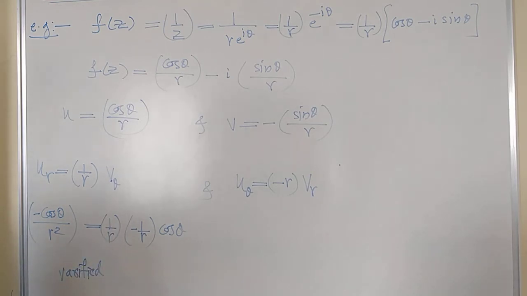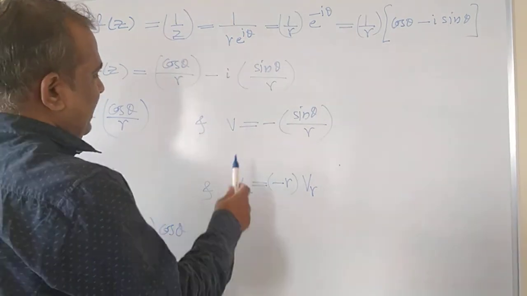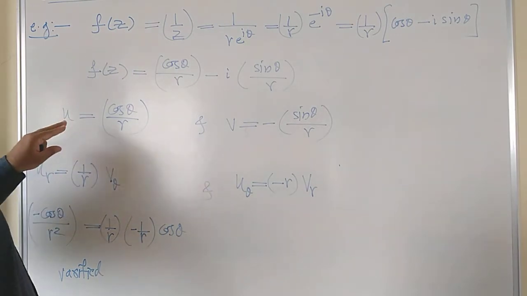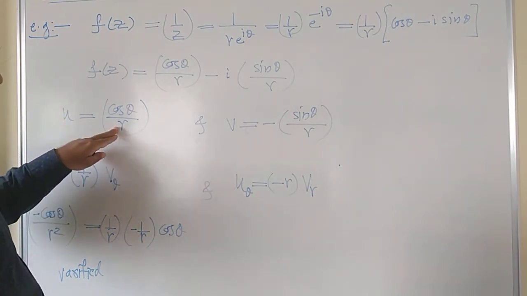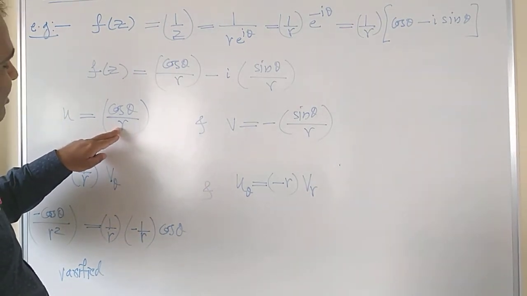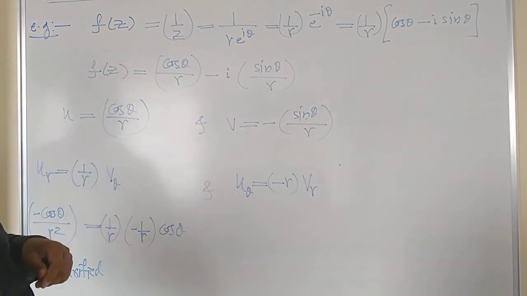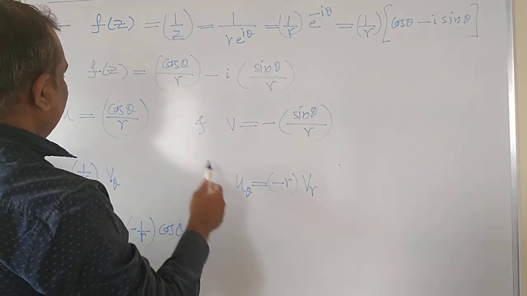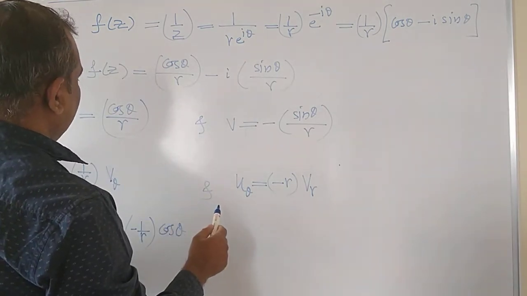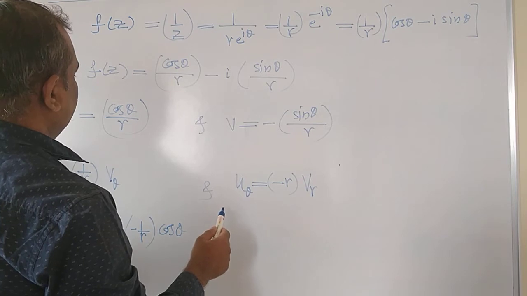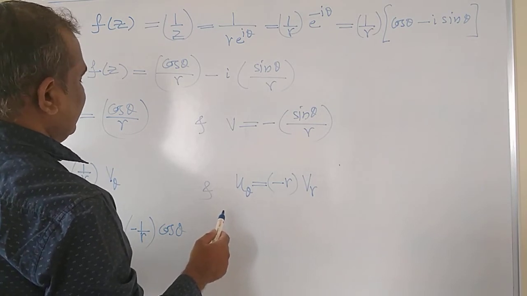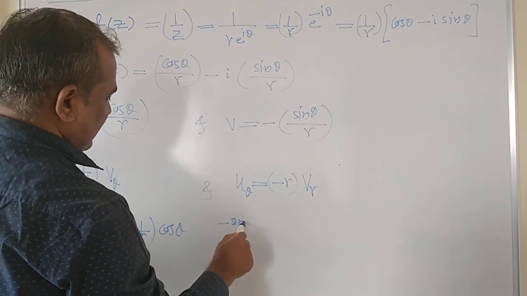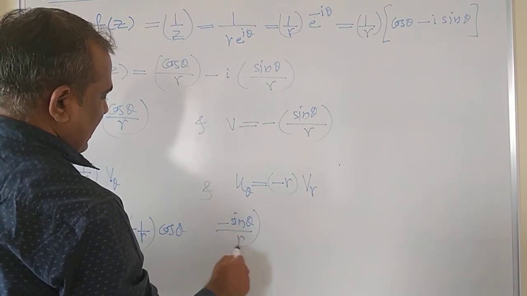Thus this first condition is verified. Similarly, verify the second condition. Now u of theta, that means differentiation of this u with respect to theta. Now r is acting as a constant, and you have to take the differentiation of cos theta with respect to theta. So the differentiation of cos theta by r will be equal to, r is a constant, and differentiation of cos is minus sin. So minus sin theta by r.